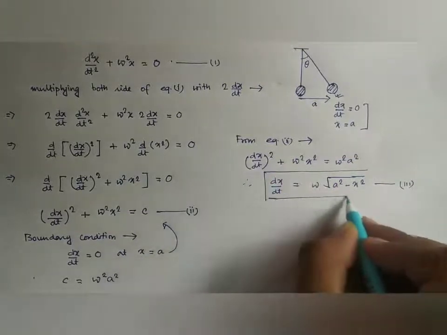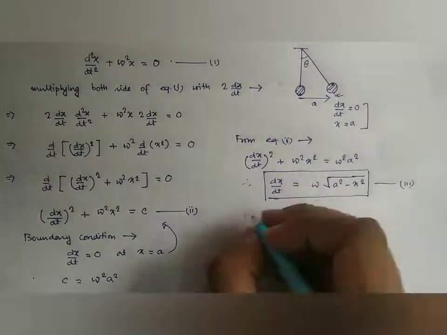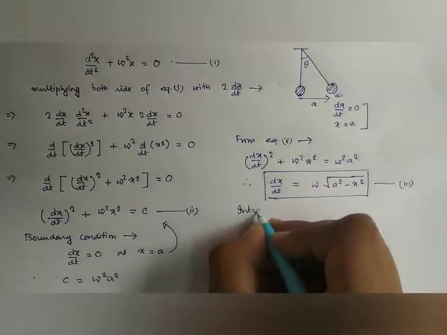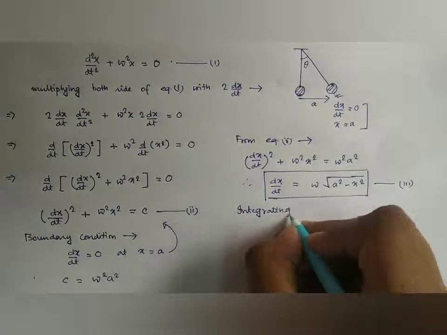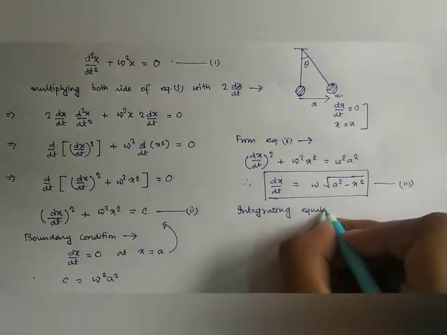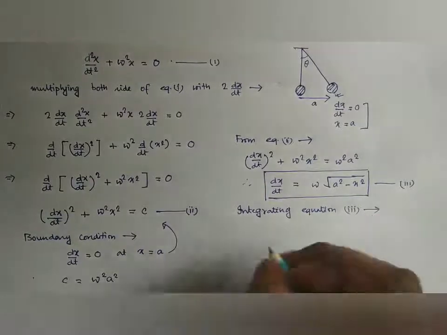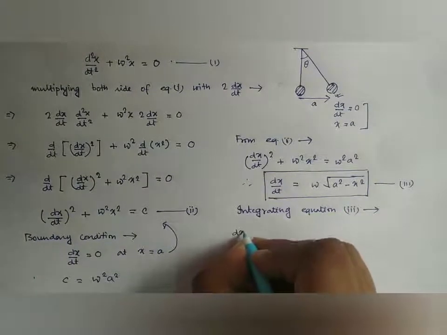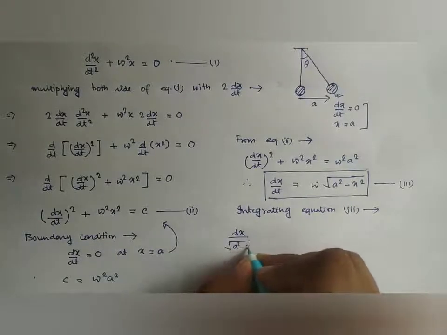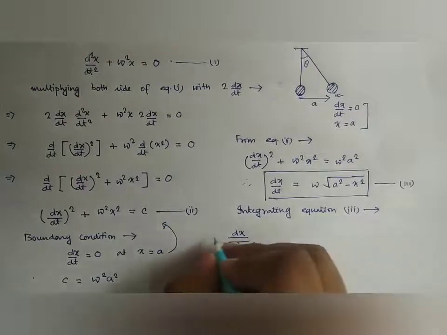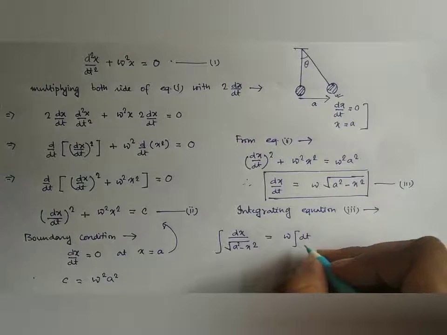Look here, dx/dt is omega into root over of A square minus x square. Now integrating, we have dx by root over of A square minus x square equal to omega dt.